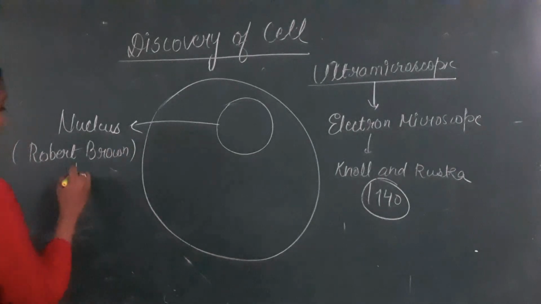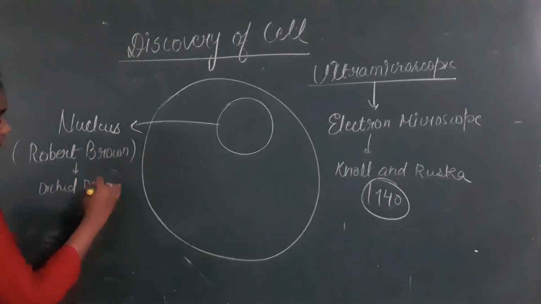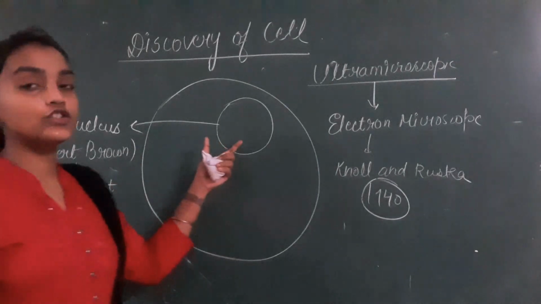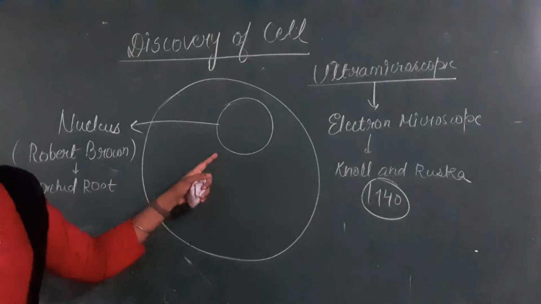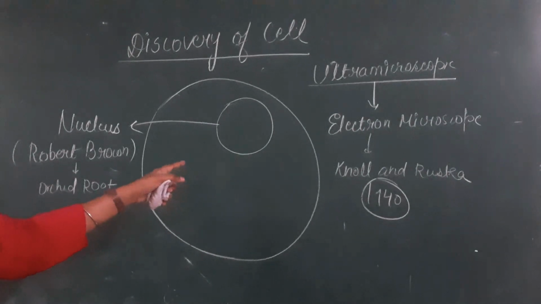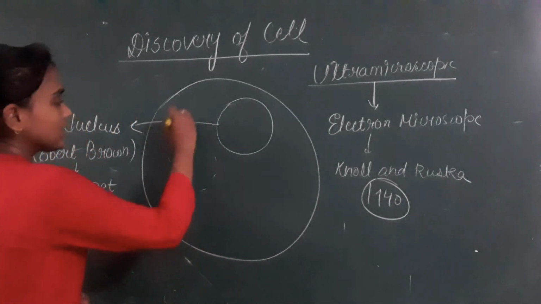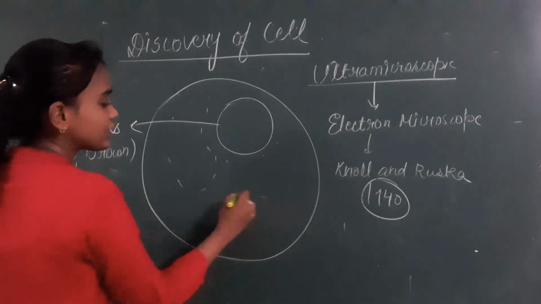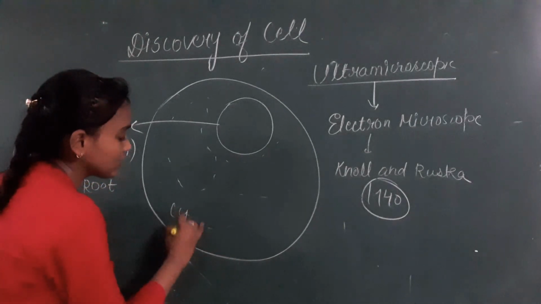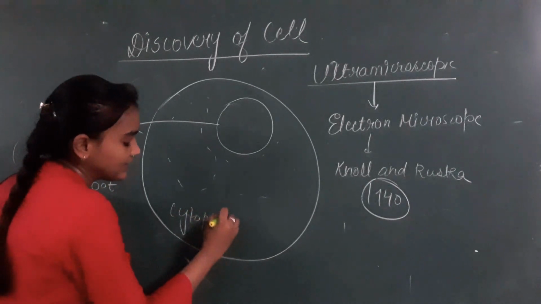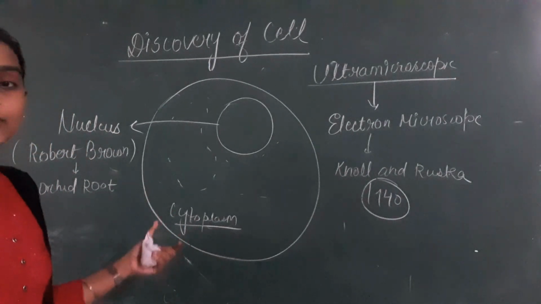Robert Brown used the orchid root to discover the tiny structure present inside the cell, and this tiny structure is known as the nucleus. Then children, a cell also contains a transparent jelly-like material that is known as the cytoplasm, because now we know that the liquid filled inside the cell is known as cytoplasm.